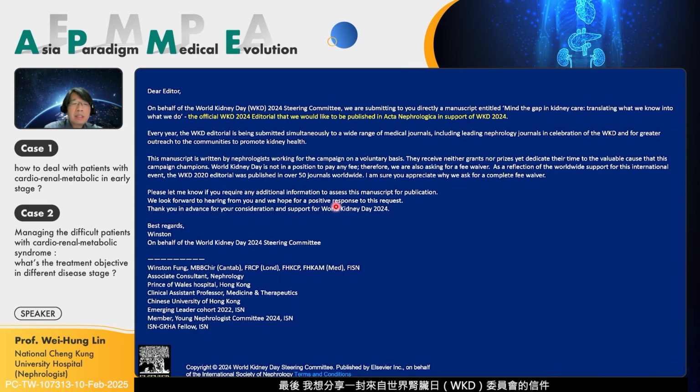And finally, I will share something from the World Kidney Day committee. I'm the chief editor of Taiwan's Acta Nephrologica now. We received this letter last month from the WKD. They have an article called "Mind the Gap in Kidney Care: Translating What We Know into What We Do." It was published in Kidney International about 3 months ago. And the WKD hopes the article can be introduced to other countries, including Taiwan and 5 other journals worldwide, to let more patients, doctors, and staff know how to treat the gap.